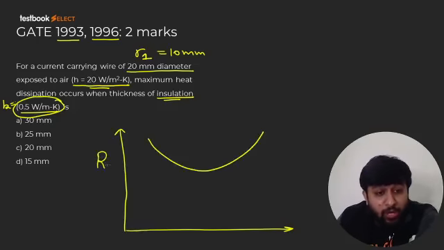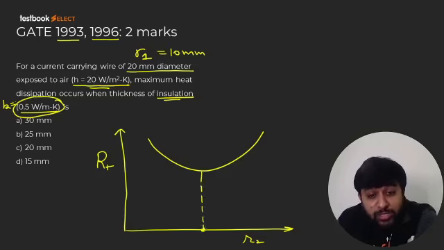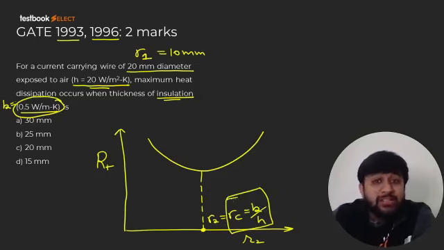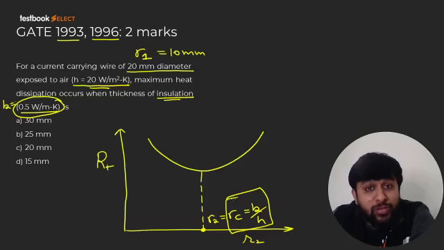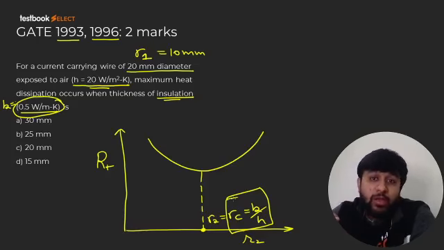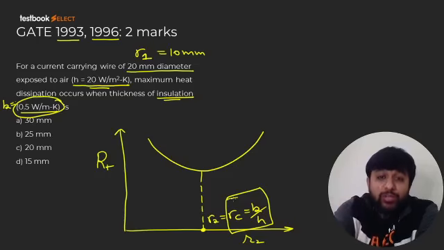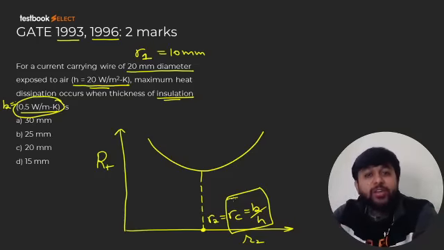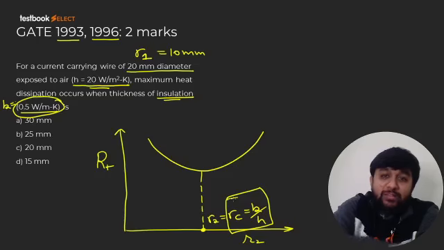minimum, and total resistance of insulation is minimum if R2 is equal to RC, where RC is equal to K by H. Now guys, please note RC is a property. This is thermal conductivity of insulation by coefficient of convection with surrounding fluid. It is a property. Now it is up to you. If R2 is equal to RC, resistance will be minimum. And if R2 is much greater than RC or much less than RC, then resistance will be high.